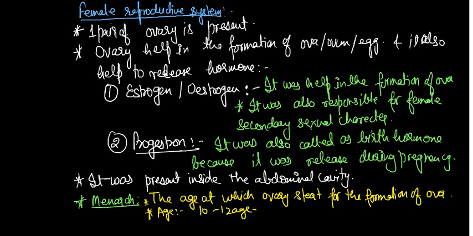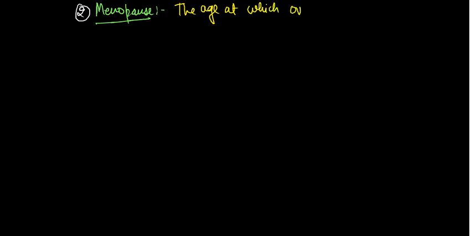In the next slide we have to discuss the second one, that is called menopause. Menopause: the age at which the ovary stops the formation of ova is called menopause.